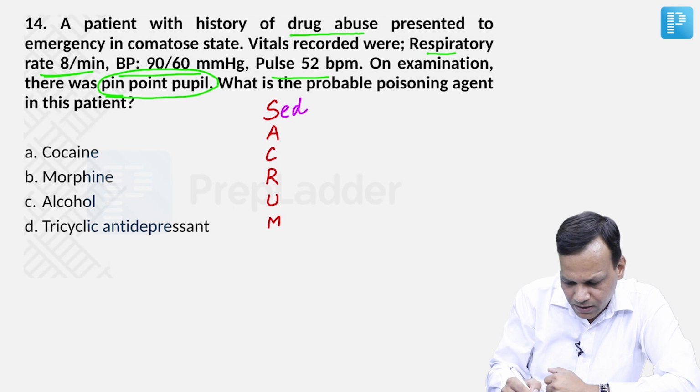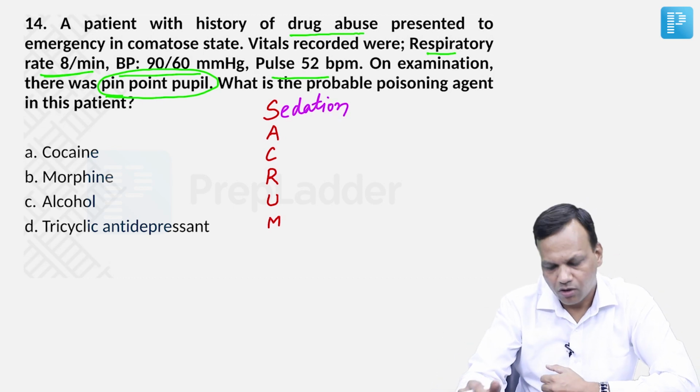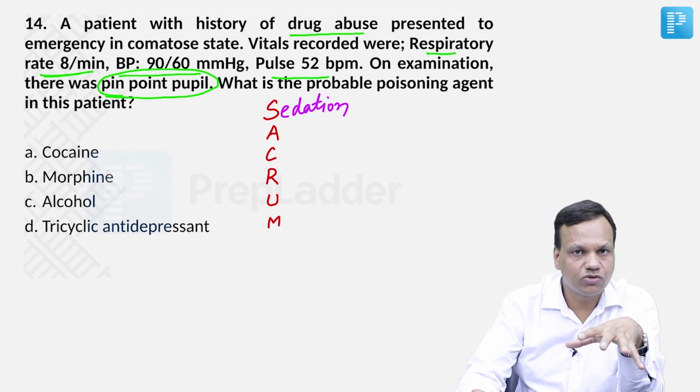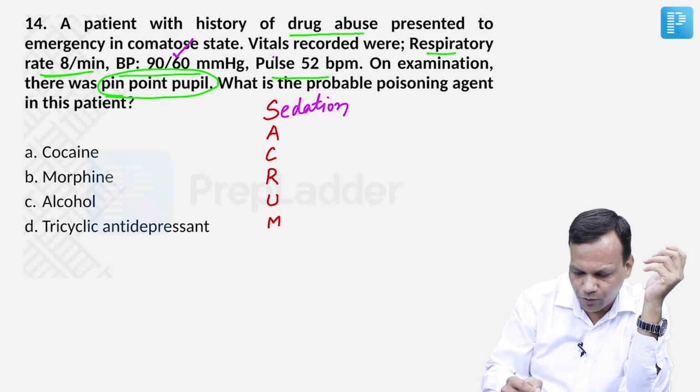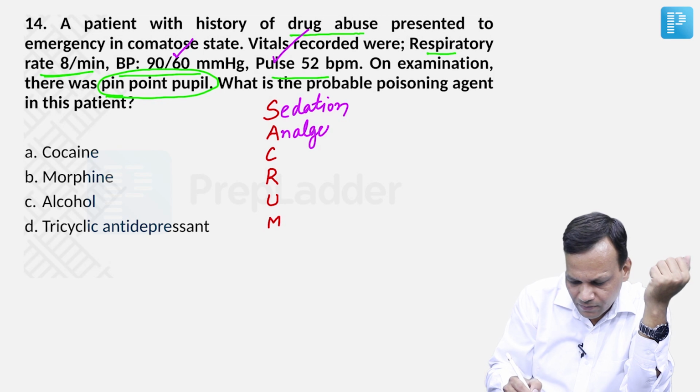S for sedation. So opioids cause sedation. In overdose, person can go into coma. They not only depress the brain, but along with brain can depress the cardiovascular system, which can contribute to hypotension and bradycardia. Okay. Then A for analgesia.